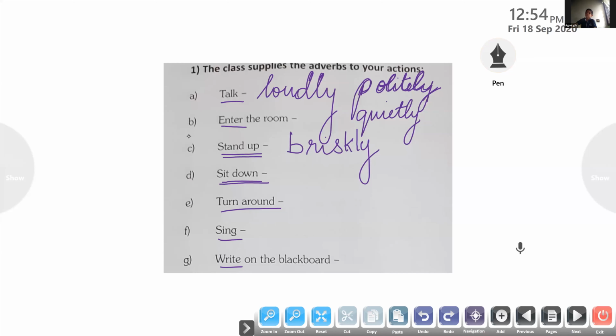How do you sit? Here there is a verb, sit down. So we have to supply a suitable adverb for it. What is the adverb we supply? Come on. We can say calmly. Abigail is sitting calmly. Or we can say gently. We sit gently or calmly. You can copy this down into your workbook.